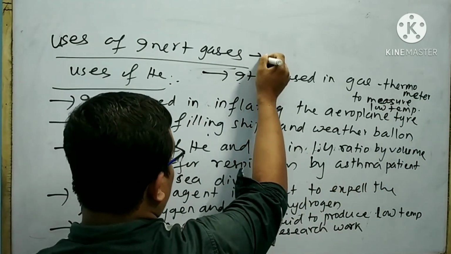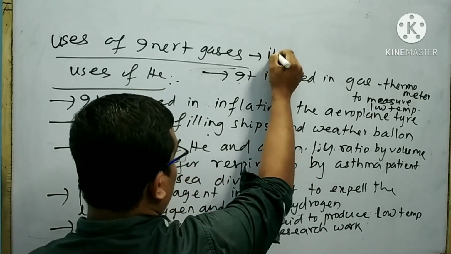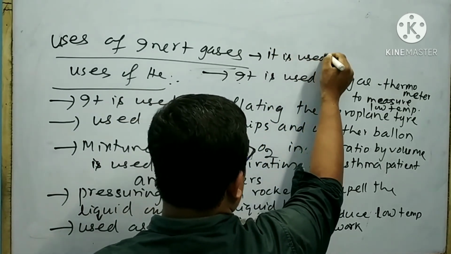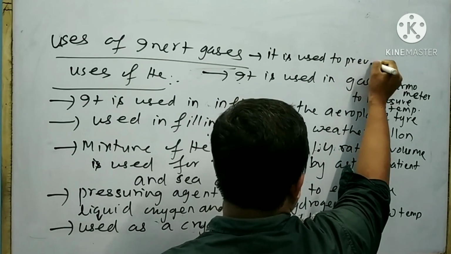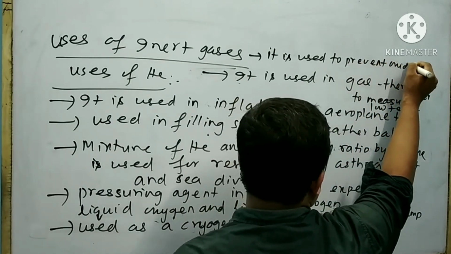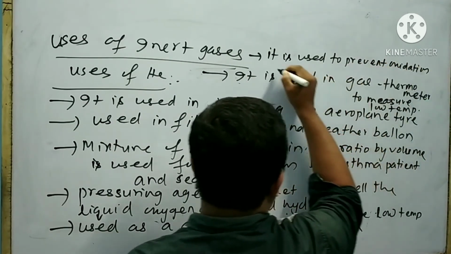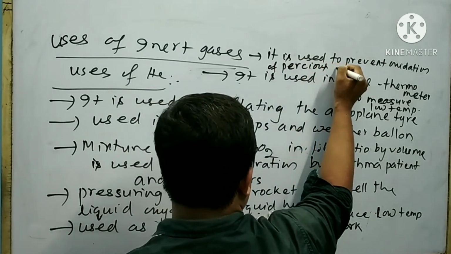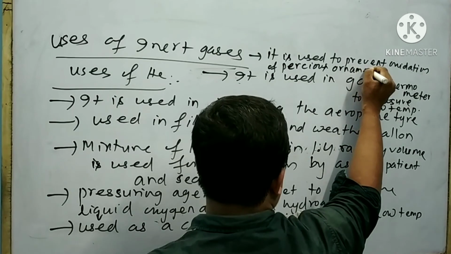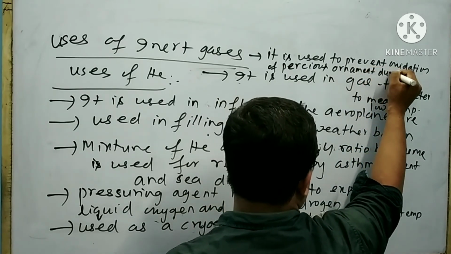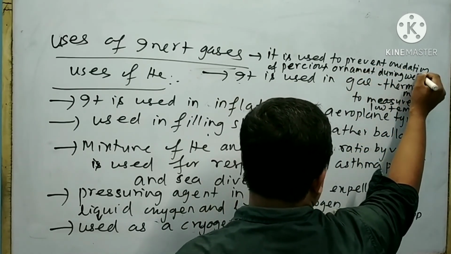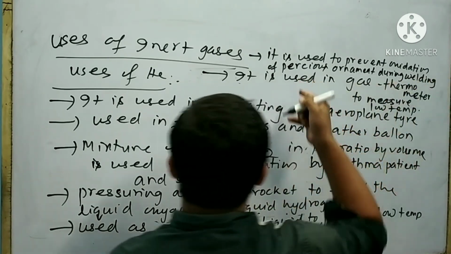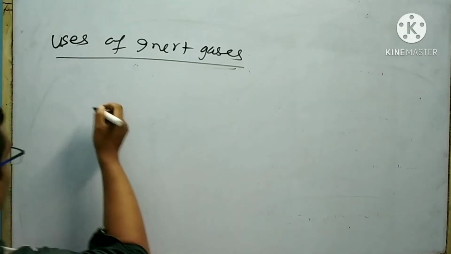Next use is it is used to prevent oxidation of precious ornaments during welding. These are the uses of helium.